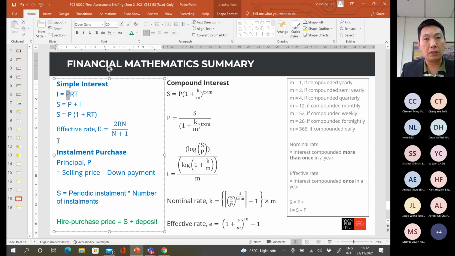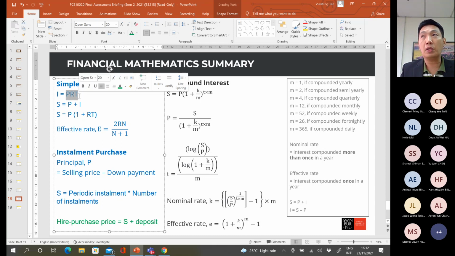Okay, so if there's a case where you want to calculate the interest earned for an investment, or interest to be paid for a loan, then you have to use the formula PRT, right? R is the interest rate offered by the bank, and T is the investment period. So make sure that this T is in years.